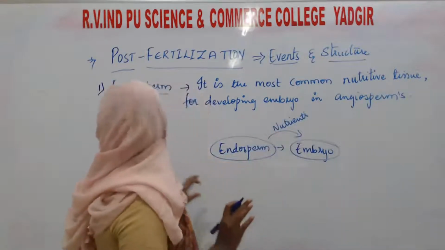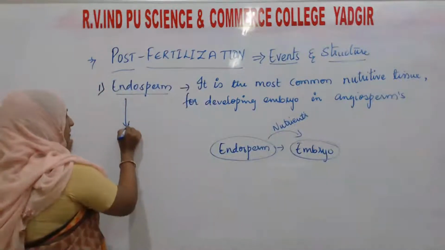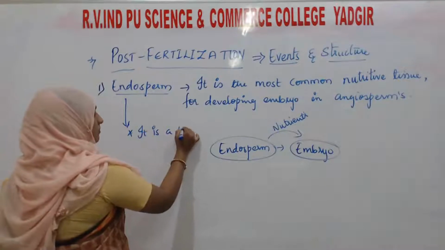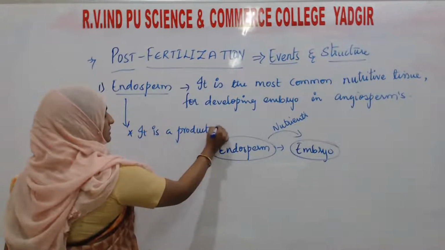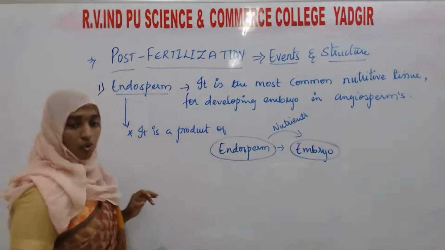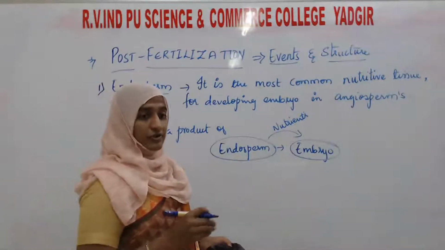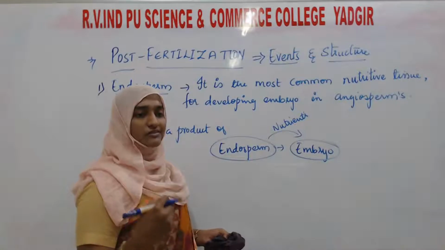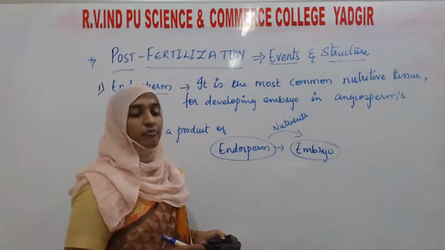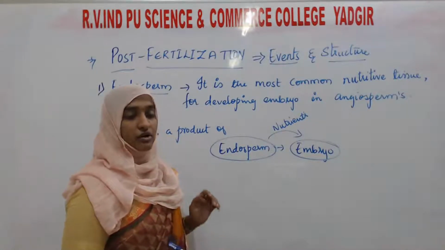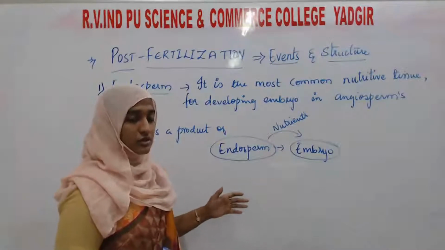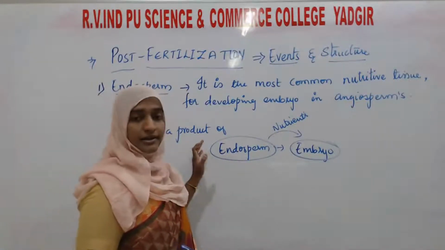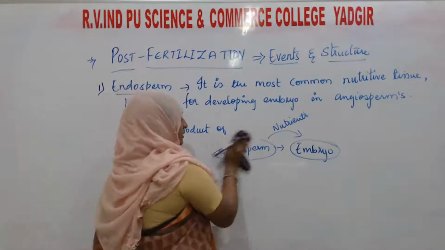First of all, what is endosperm? It is a product of triple fusion. Triple fusion means the diploid polar nucleus fuses with the haploid male gamete. That process we call triple fusion. After triple fusion, what forms is the primary endosperm nucleus.